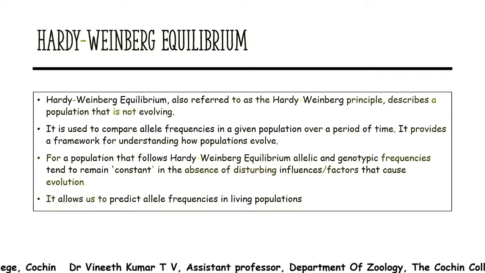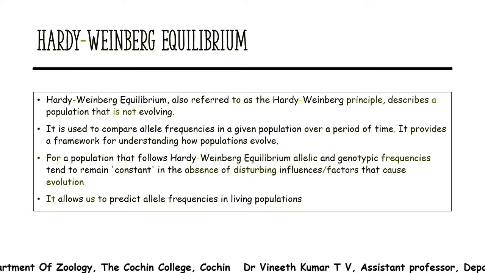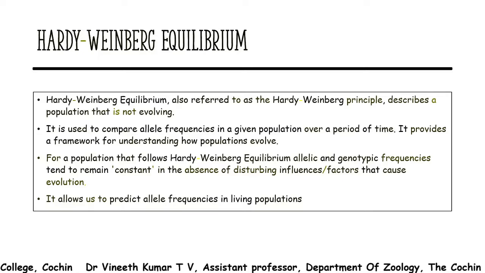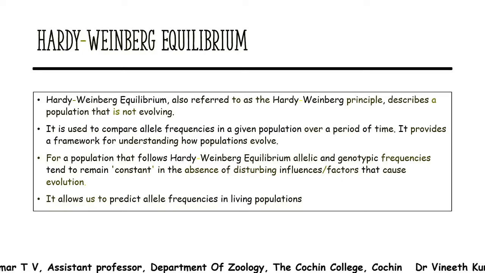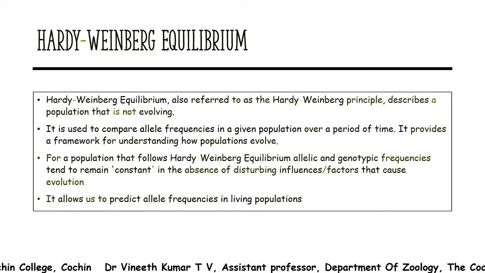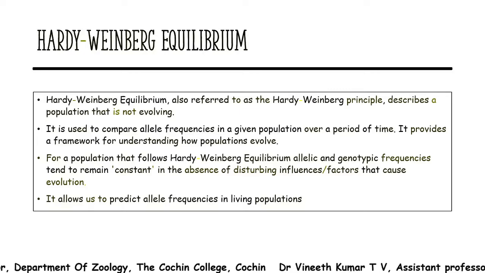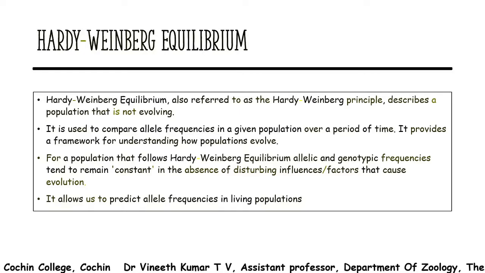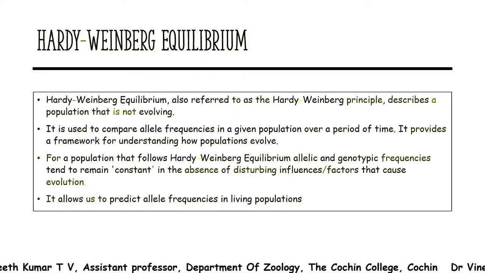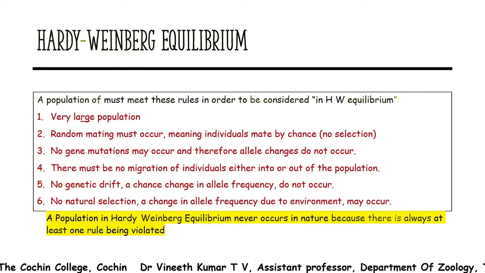It will remain unchanged, because it is not influenced by any external factors. And this allows us to predict the allele frequency in a living population. That's why this is taken as a standard to study the populations which now exist, and to know how they are evolving.